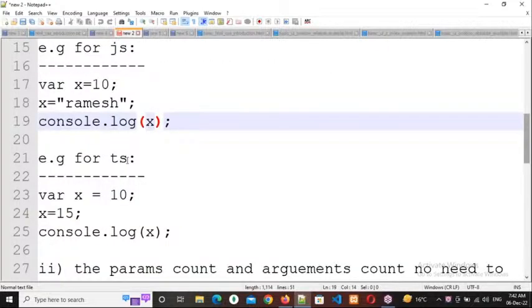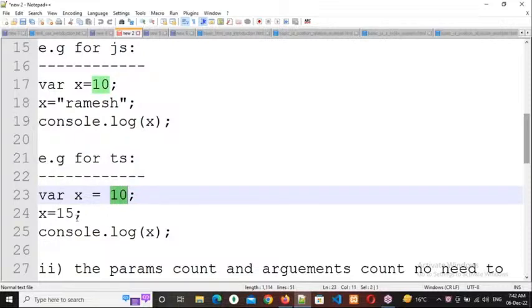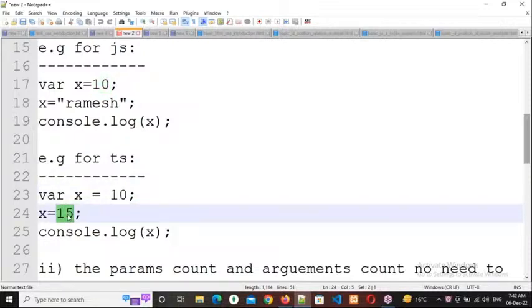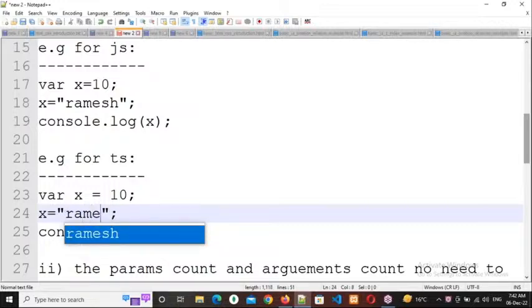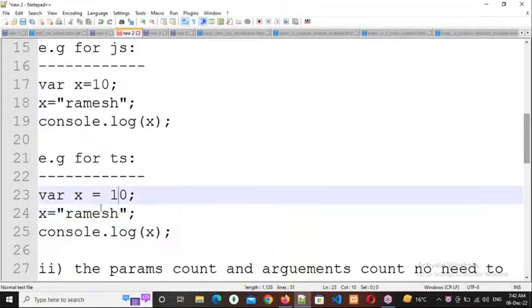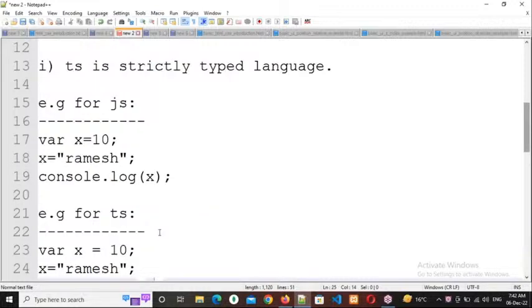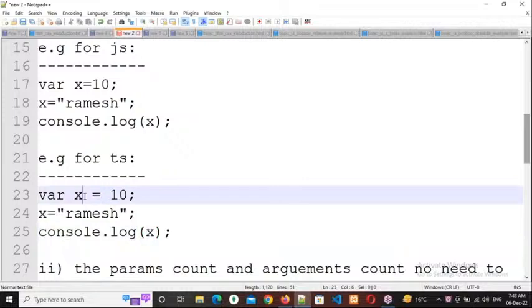Same thing, if you do it with TypeScript, what is the output I will get? I'm doing the same thing here. 10 Ramesh or error? Error will come. Why will we get an error? Because TS is a strictly typed language.